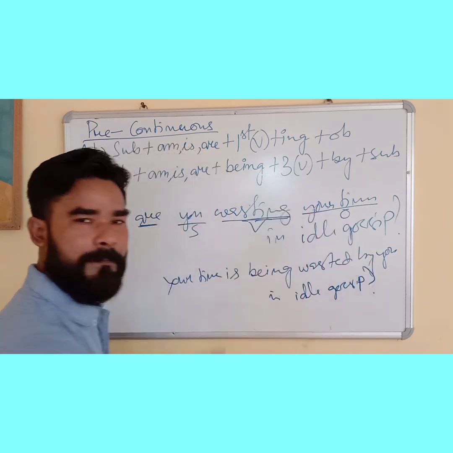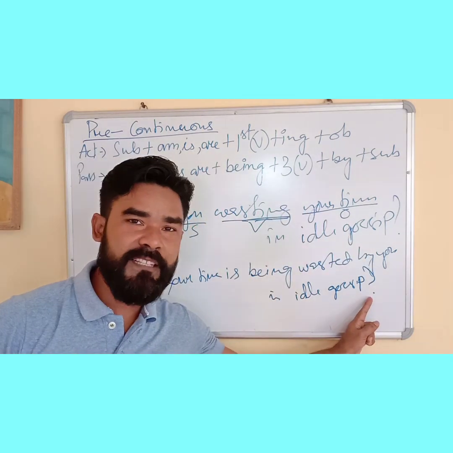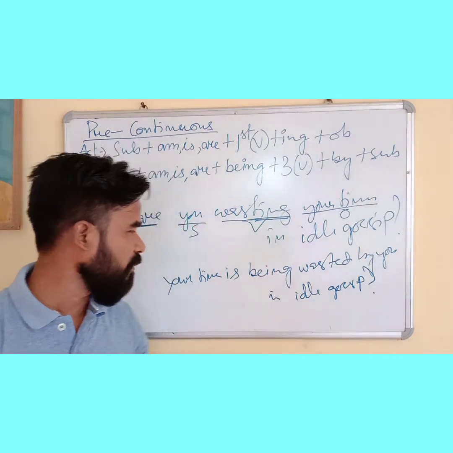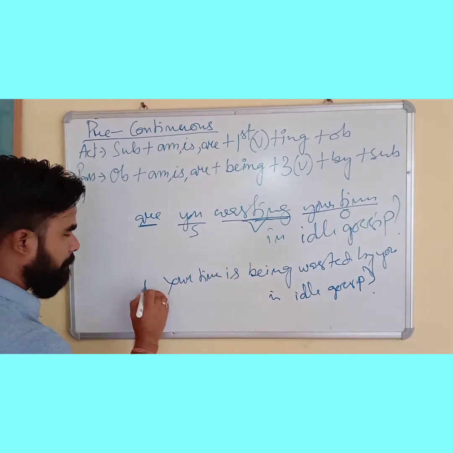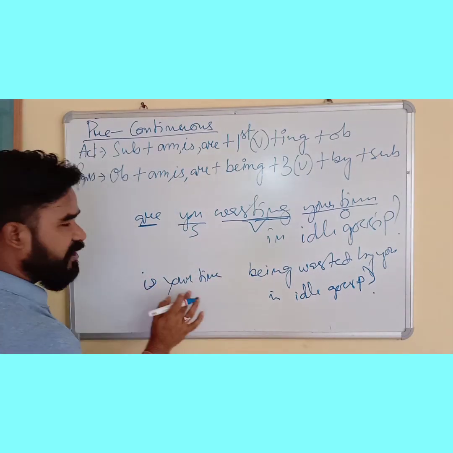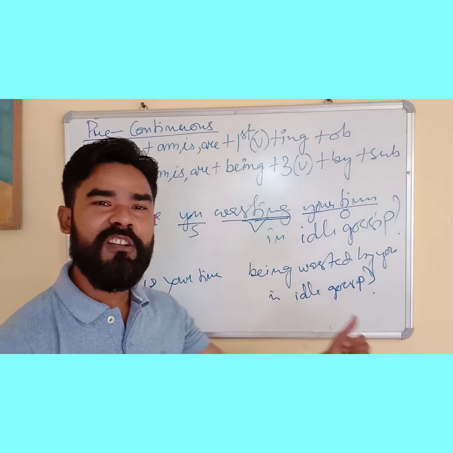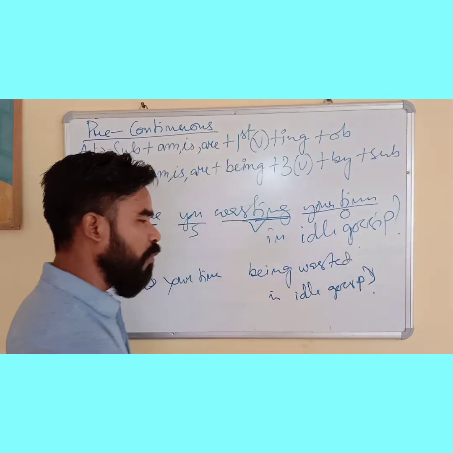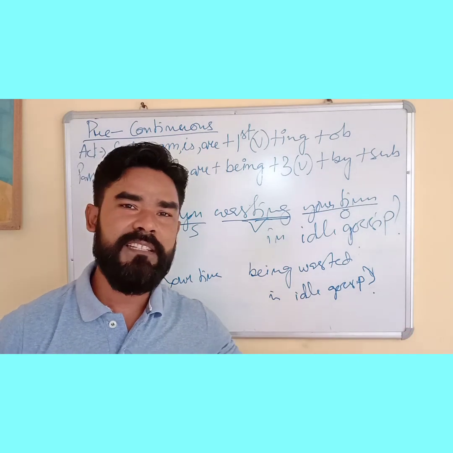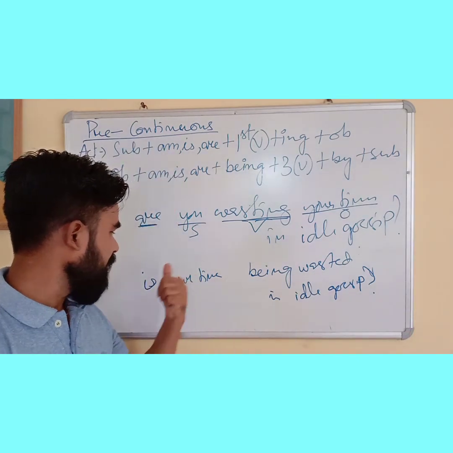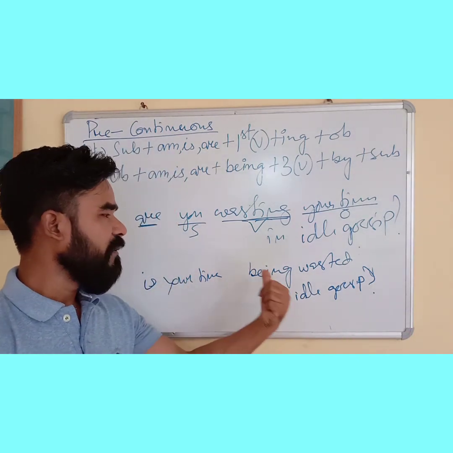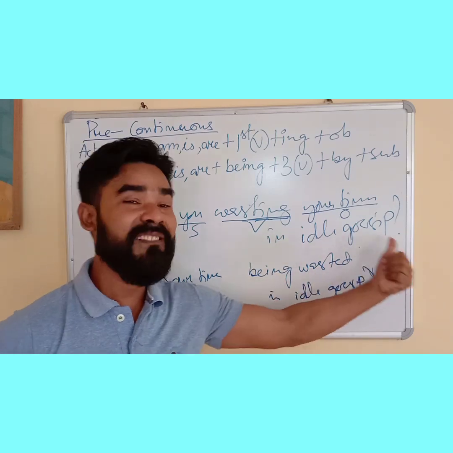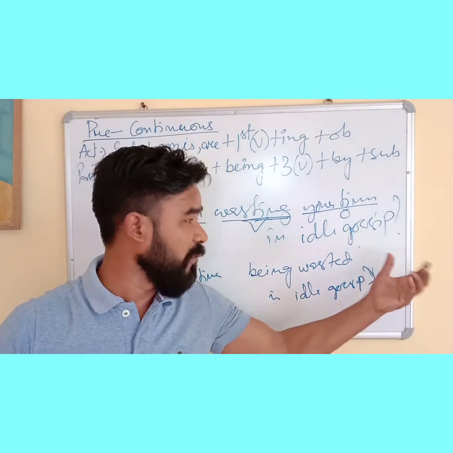Then the remaining sentence: in idle gossip. Now, a mark of interrogation does not make the question. We have to find out the auxiliary verb and bring it before. Is your time being wasted by you in idle gossip? For beautification you can remove this one: is your time being wasted in idle gossip? That's it, the answer is over. Object, M is R before, being, third form of verb, by and subject. If you write it, it is not wrong; if you don't write it, it is standard.